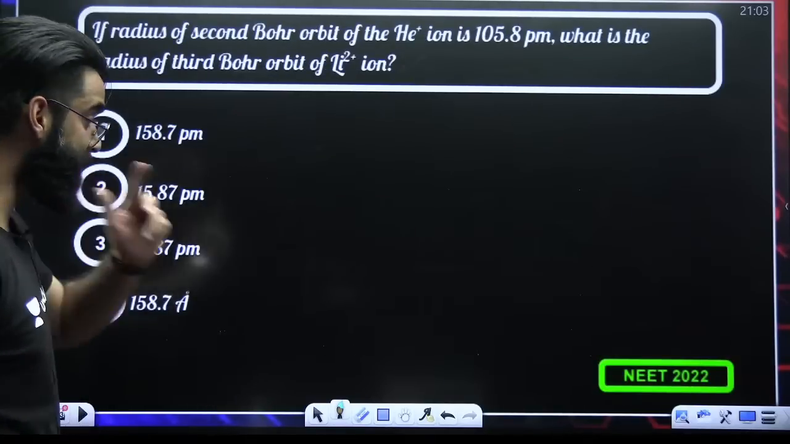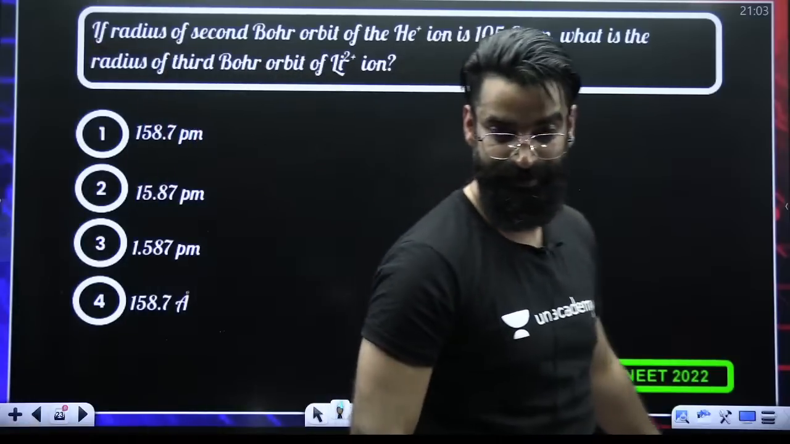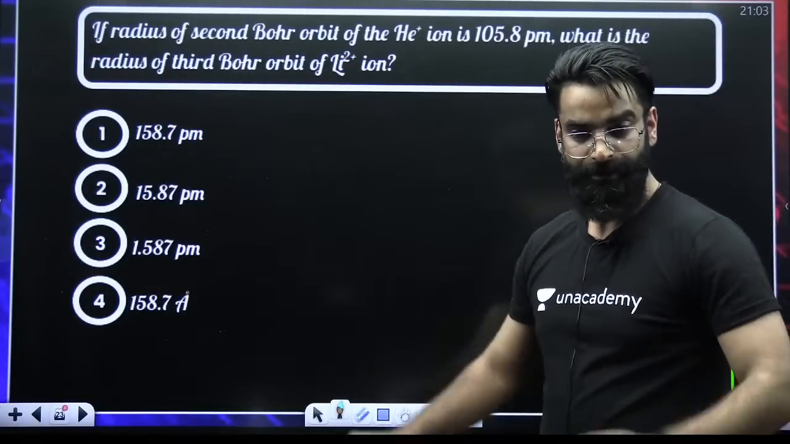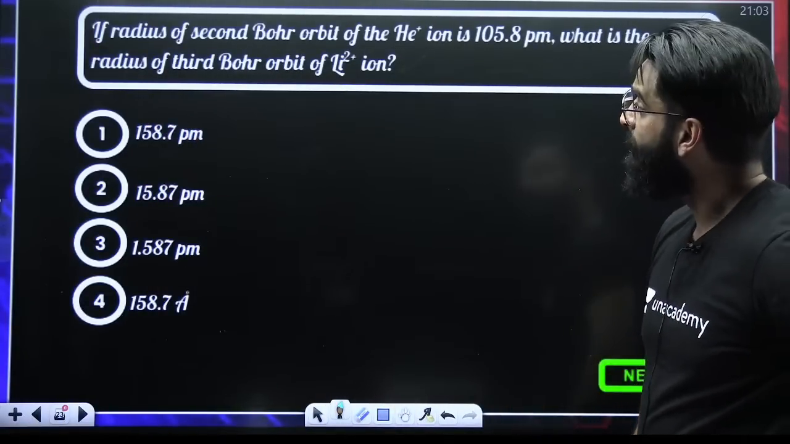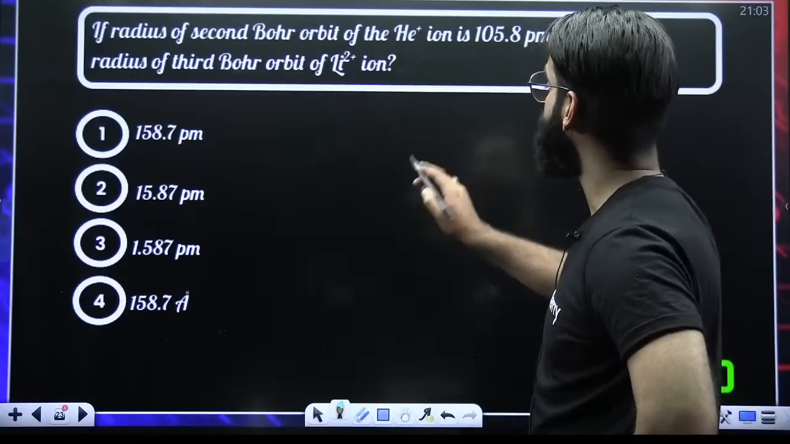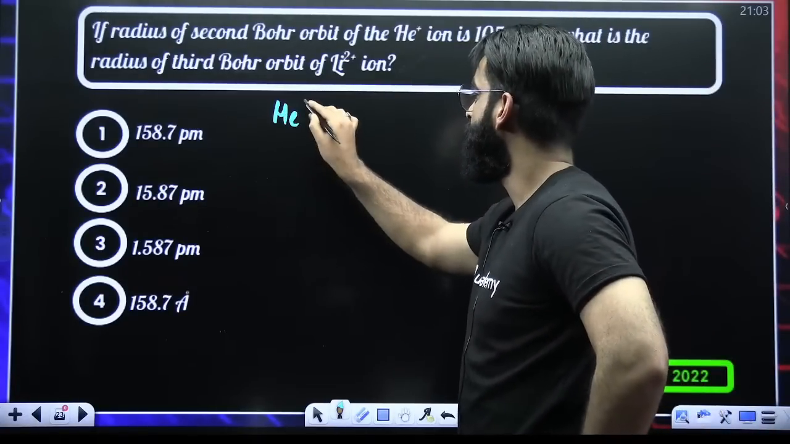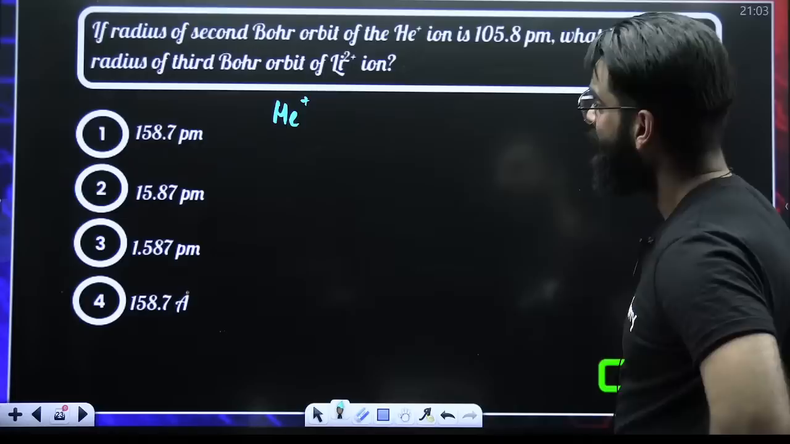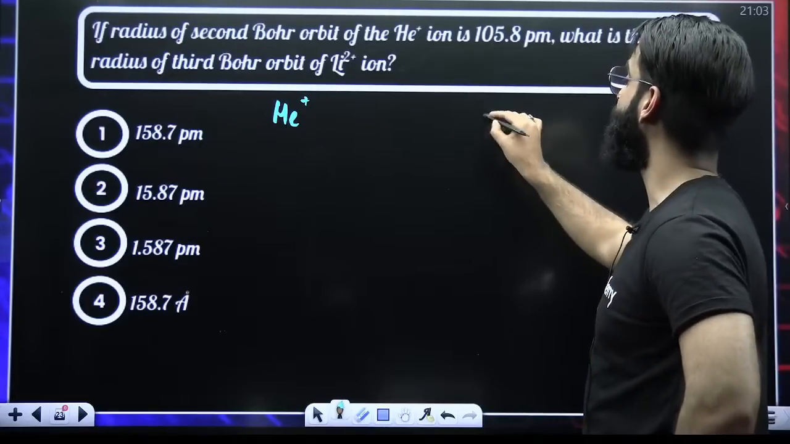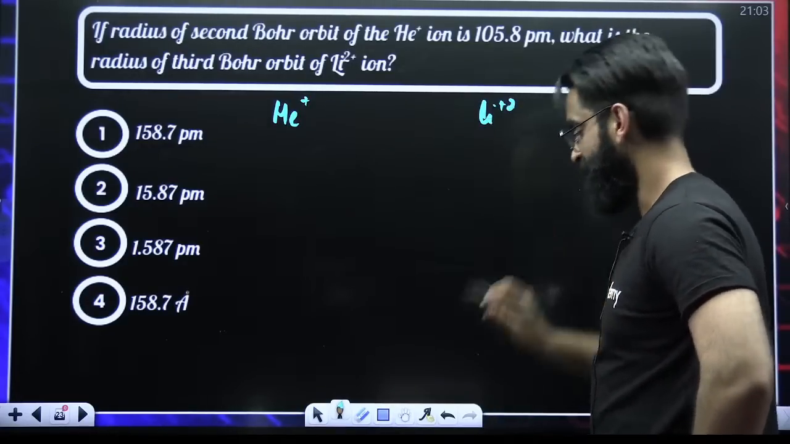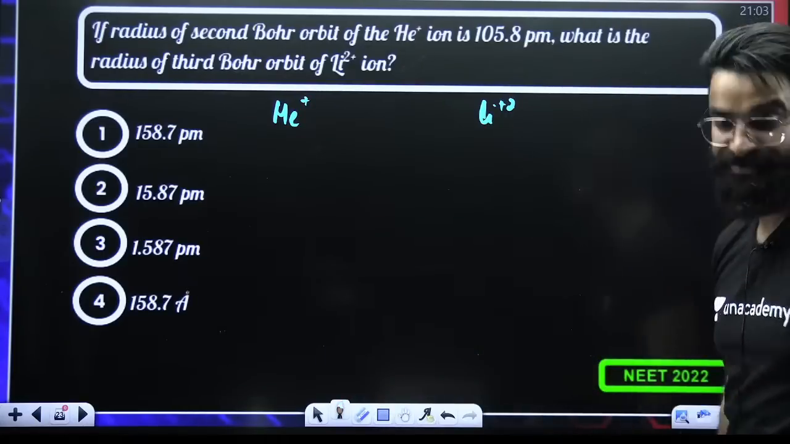Let's do one more. The question was asked in your NEET 2022 as well. Have a look. If the radius of second Bohr's orbit of He positive is this, what will be the radius of the third Bohr's orbit of Li positive? These are the two ions which are given to me.